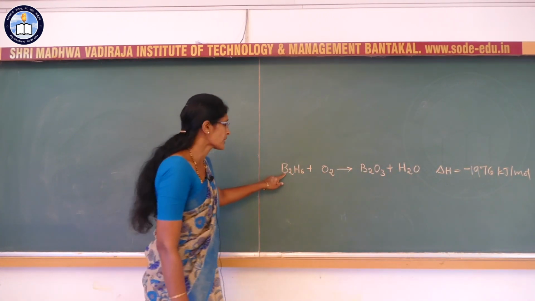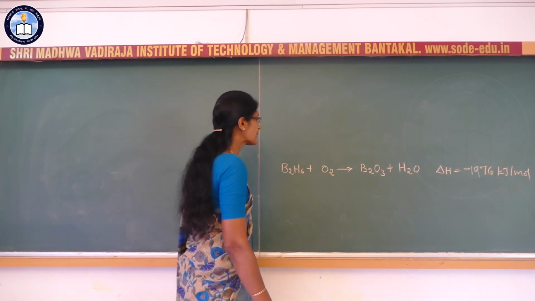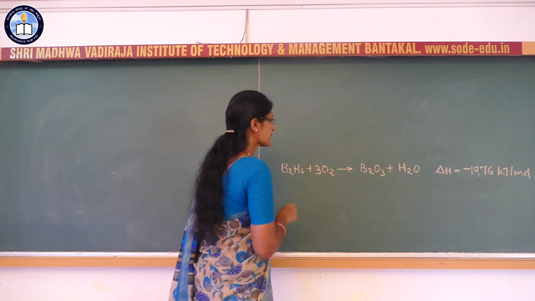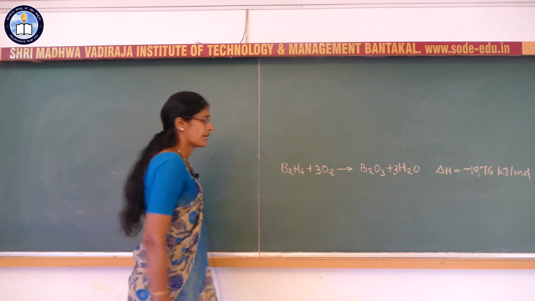Now balancing the equation here, B2H6 when it reacts with oxygen gives B2O3. So 3O2 and here it is 3H2O. So okay, it is balanced.